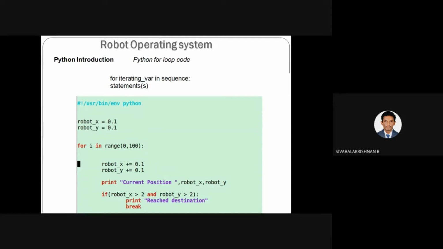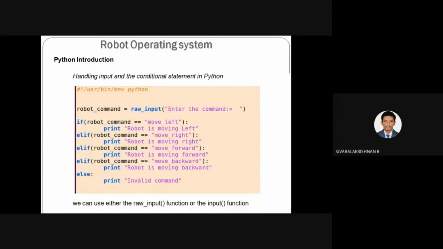So if you are specifying the incrementing value, between 0 to 100 you have to specify the incrementing value, so 0, comma, 100. Based on this you can execute the for loop. Inside the for loop or while loop or if condition, the indentation is necessary.